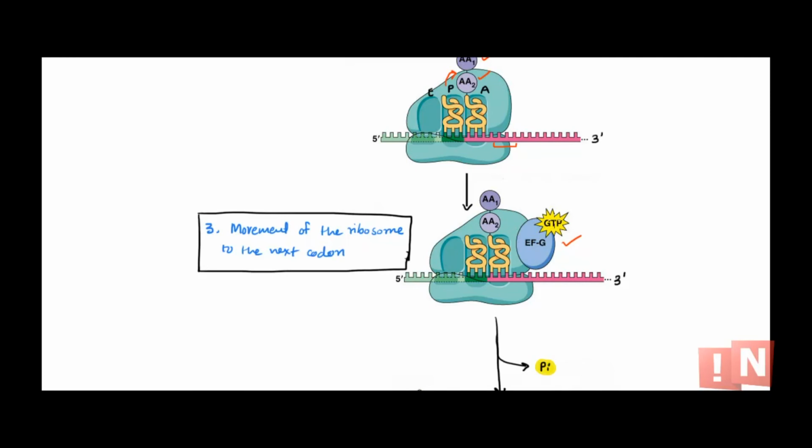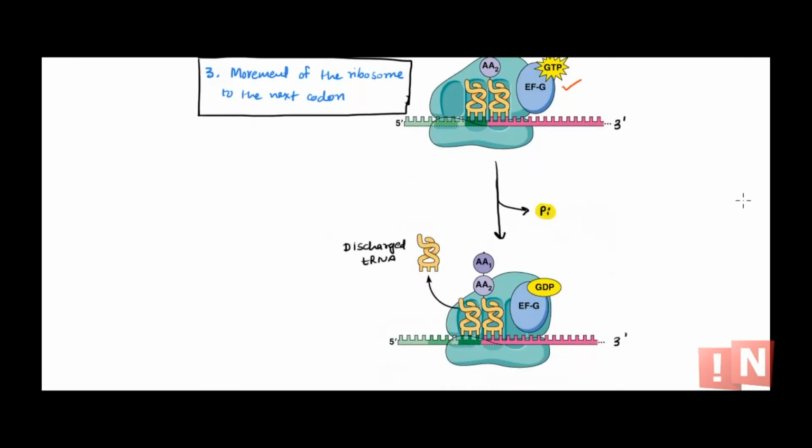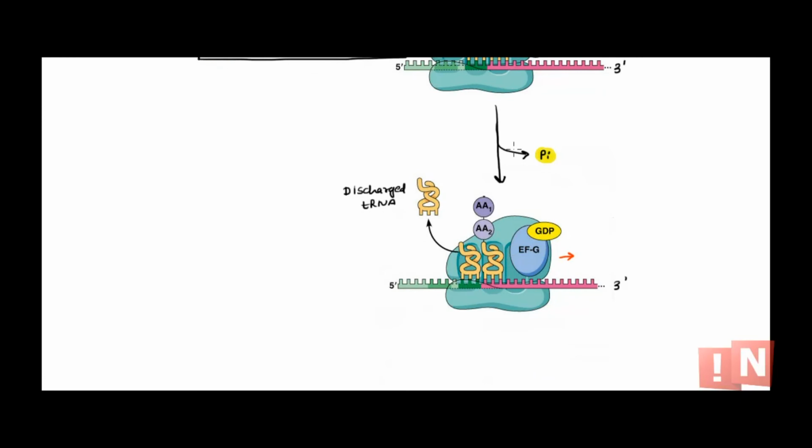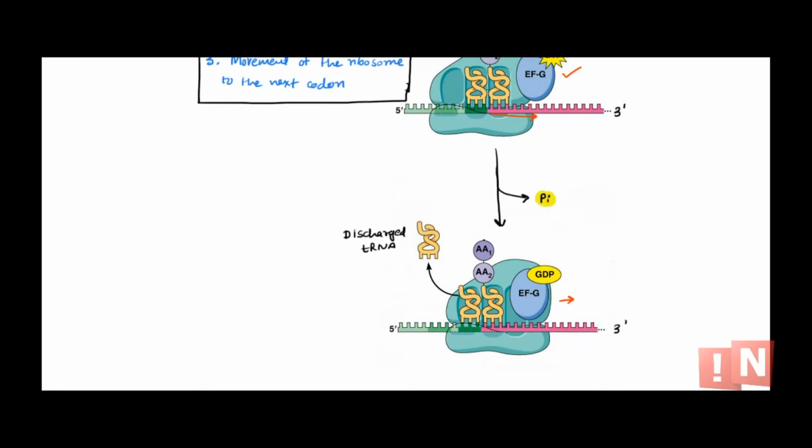So EFG with the GTP will enter and that causes hydrolysis of GTP, resulting in movement of the ribosome one codon ahead. You can see now it has moved one codon. So what happened is the tRNA that was in the P site has now entered the E site, and the tRNA that was in the A site has entered the P site. So now we have the A site free once again, so that a new one can enter. From this E site, this uncharged tRNA can be removed easily because this is the exit site. The tRNA will be removed from the complex.